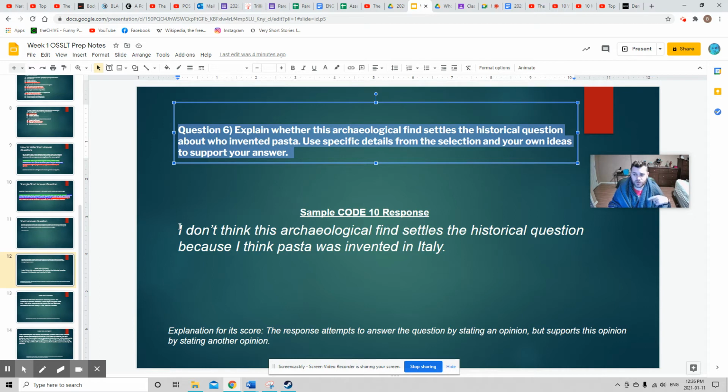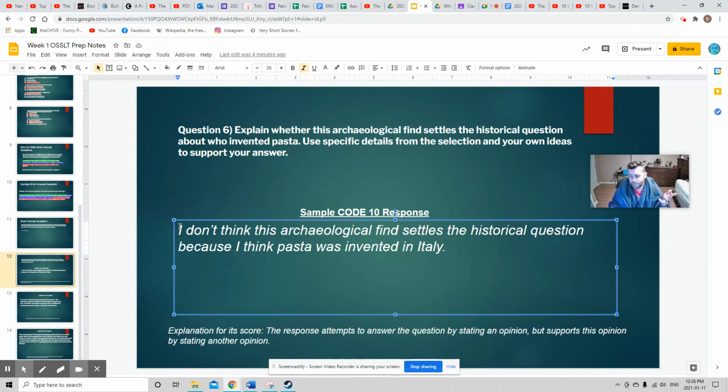So this is an actual student's answer, not from this school, but this is an Ontario student. "I don't think this archaeological find settles a historical question because I think pasta was invented in Italy." Well, that just states an opinion. There's no proof, there's no explanation. It's just, I think pasta is invented in Italy. Well, if you read the article, this lets me know that the student didn't actually read the article, because if they did, they would have a different answer.